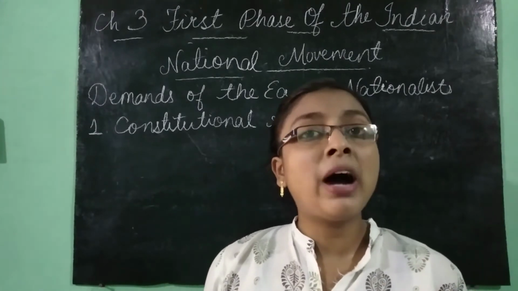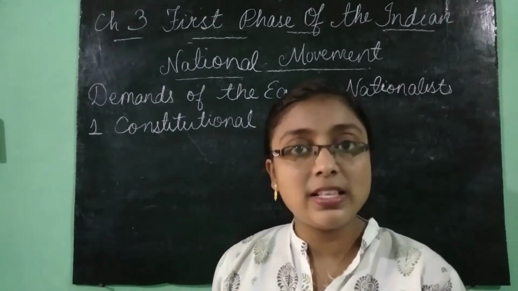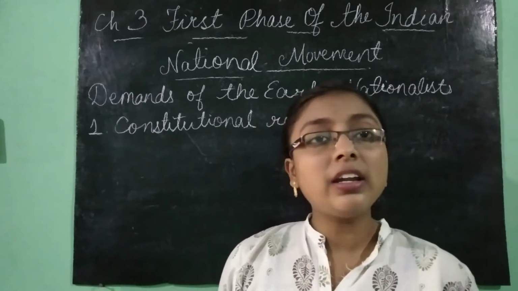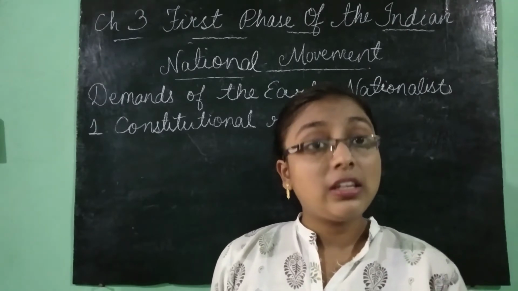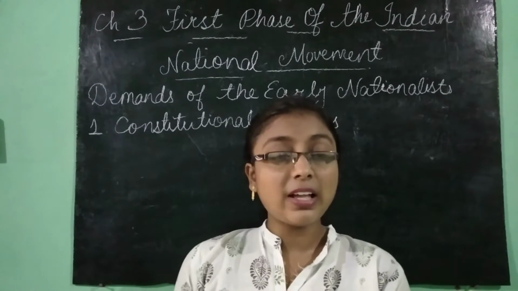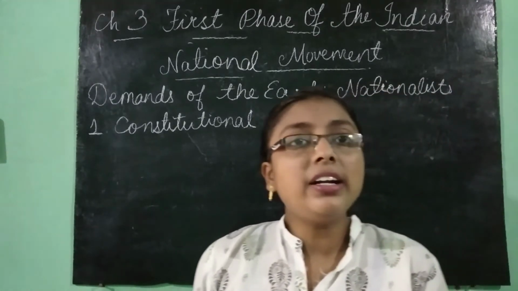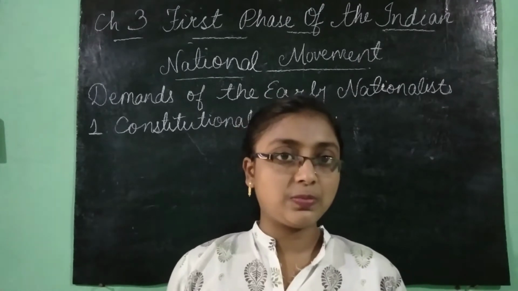They thought that we should go ahead step by step, and therefore after demanding all these things, by the beginning of the 20th century, they demanded that we want Swaraj.